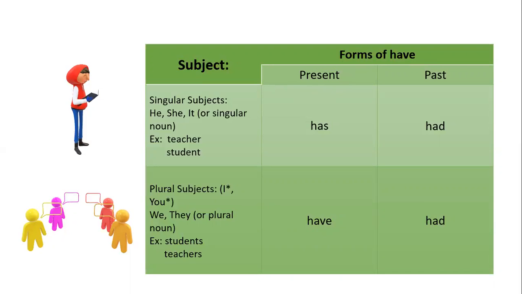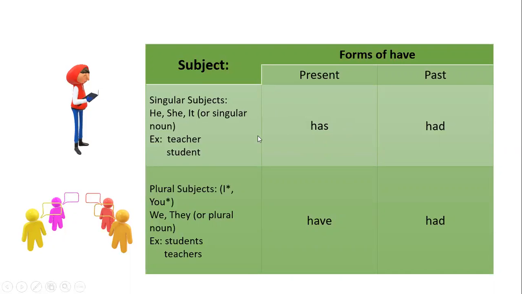The present tense and the subject work together. When the subject is singular, such as he, she, it, or any other singular noun like teacher or student, you use has for the present. Are you with me? If it's a singular noun, you say has.